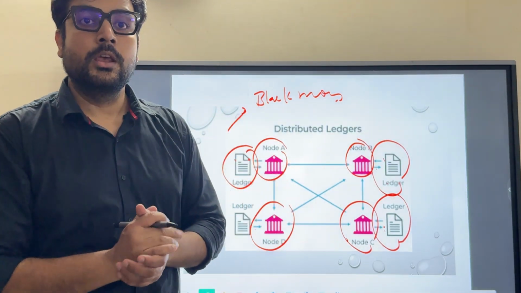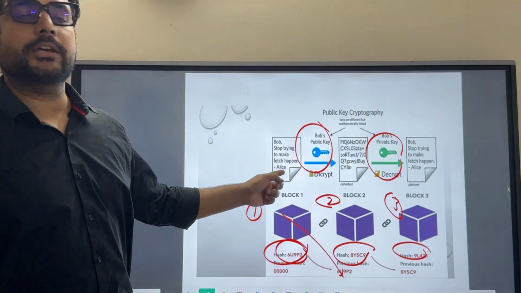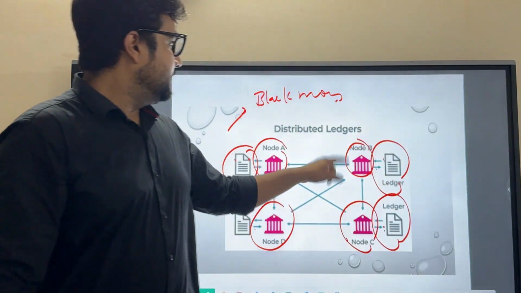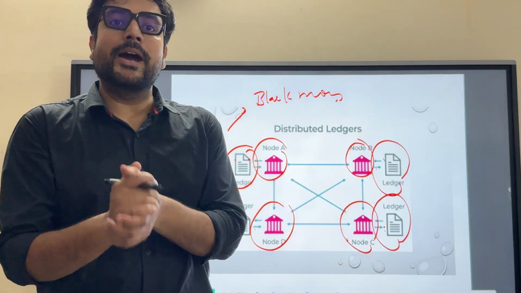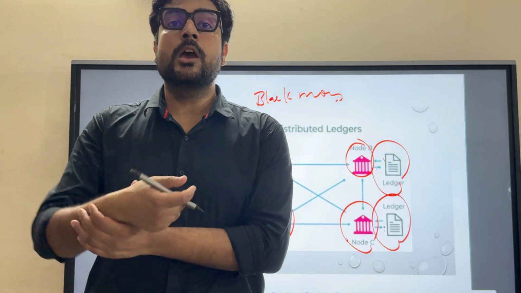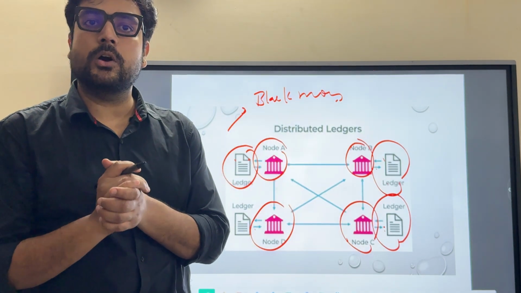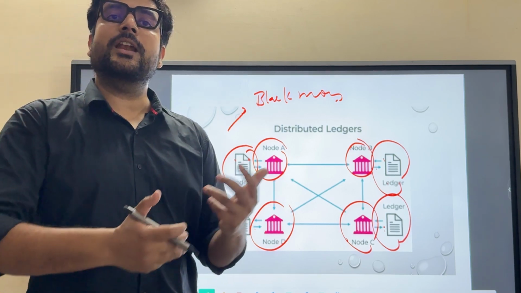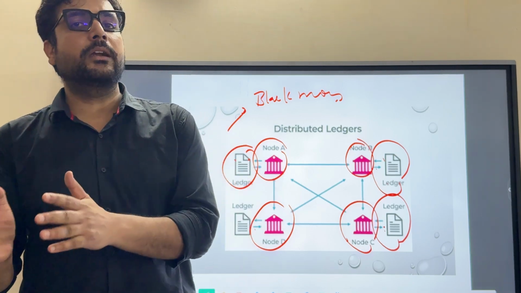So the combination of all three technologies, namely cryptography, then the blockchain, and then this distributed ledger, is required for the minting of a currency called digital currency. Now we will see what's the difference between a common cryptocurrency or digital currency and CBDC, central bank digital currency.